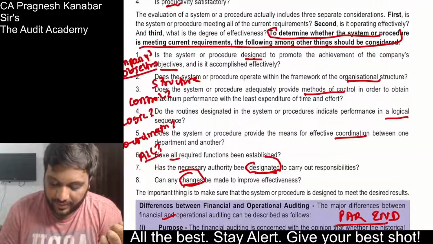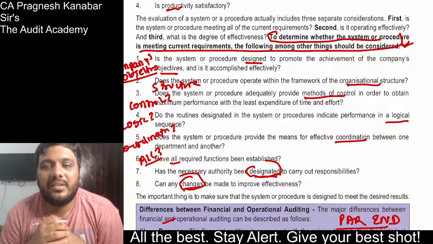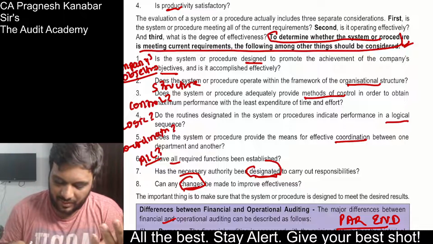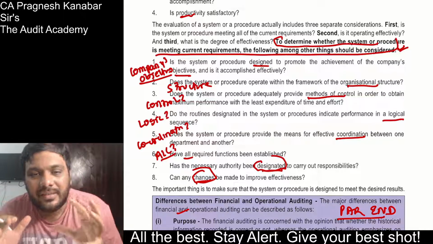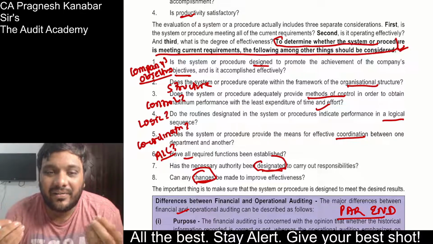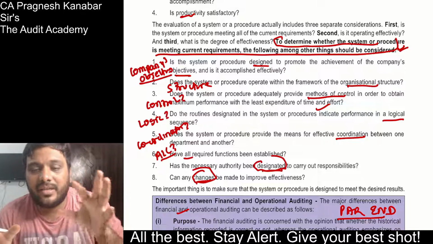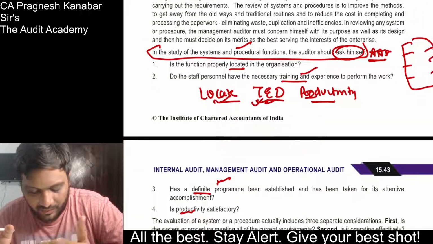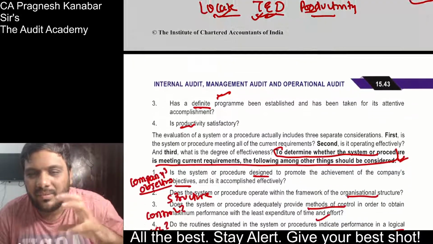Now we move ahead, look at this. Now this is a little bit repetitive: whether the systems and procedures are actually meeting the current requirements or not. For that, what are the points to be considered? See, it is very simple. Whether the systems and procedures are able to achieve the company's goals, whether they fit in the structure, whether they are helpful in implementing the control system, whether they are relevant and logical, whether they can coordinate things, whether everyone has been given their job and it has been defined. And can more improvement be done? So in questionnaire form, whenever you are reviewing systems and procedures, these are the points to be considered, and the points are very similar between these two.